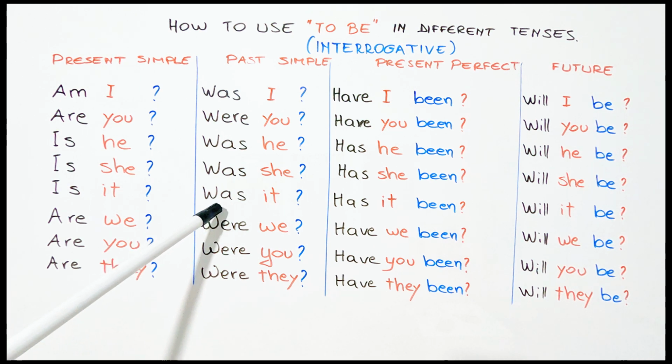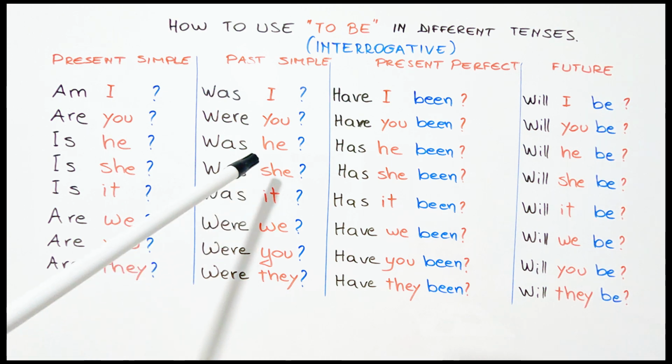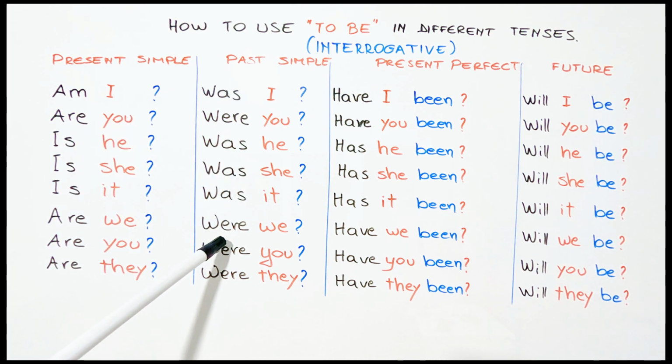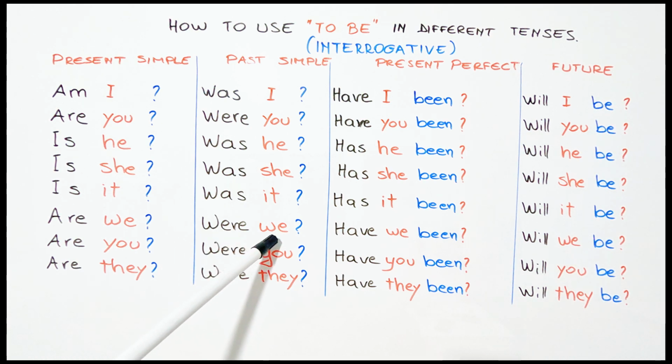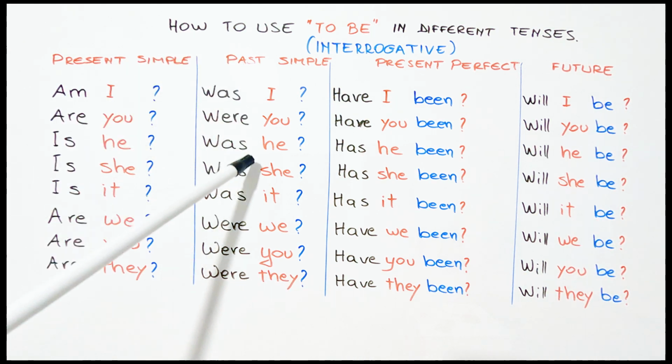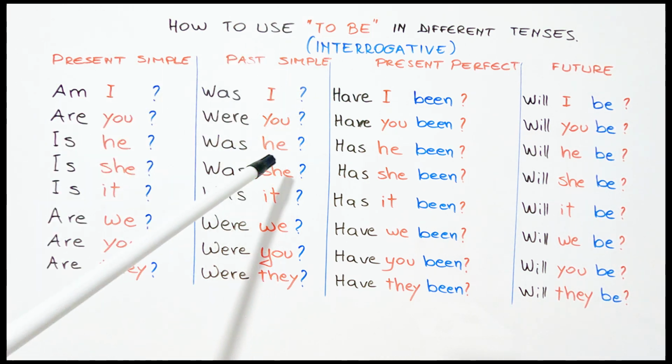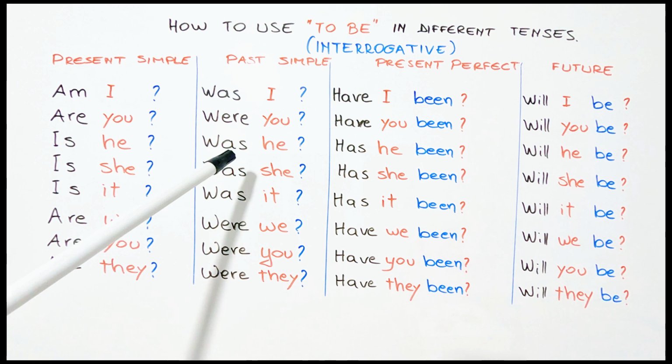It was, ai ose ajo ishte për sendet dhe për kafshët, në pyetëse was it, a ishte ai ose ajo. We were, ne ishim, në pyetëse were we, a ishim ne. You were, ju ishit. Were you, a ishit ju. Dhe së fundi, they were, ata ishin, në pyetëse were they, a ishin ata. Pra, kjo është forma pyetëse e foljes to be në past simple tense, në kohën e shkuar të thjeshtë.